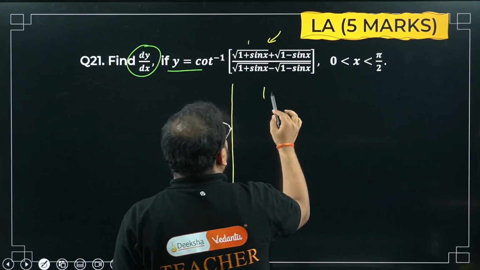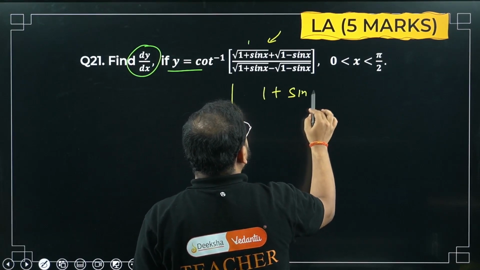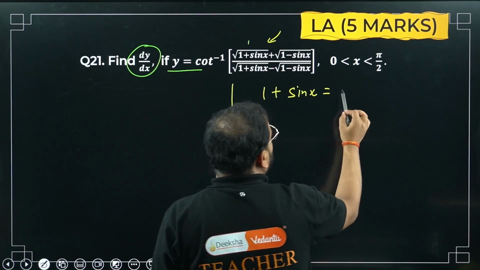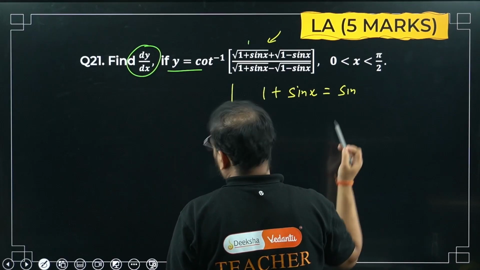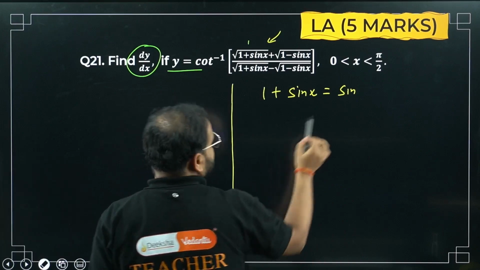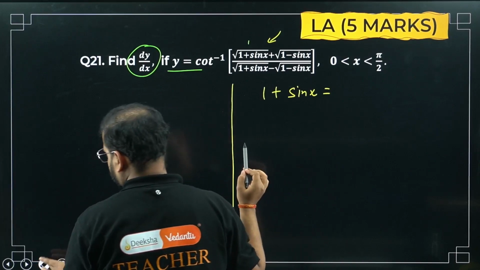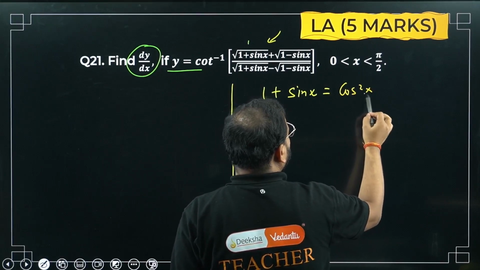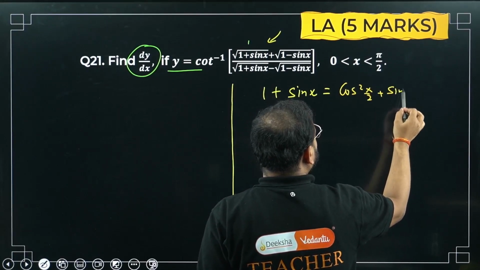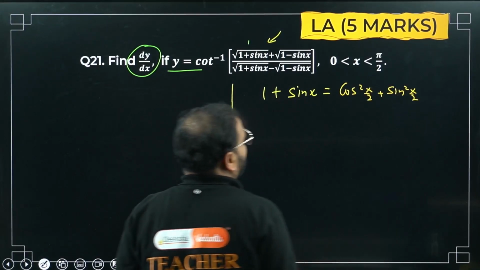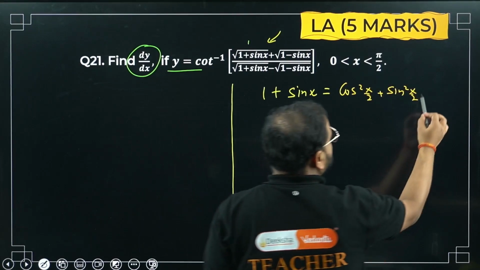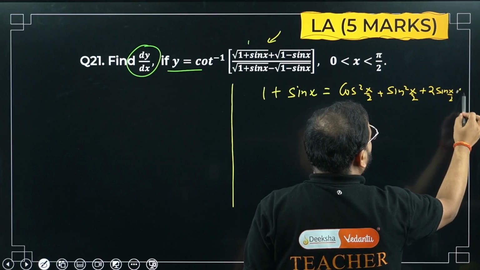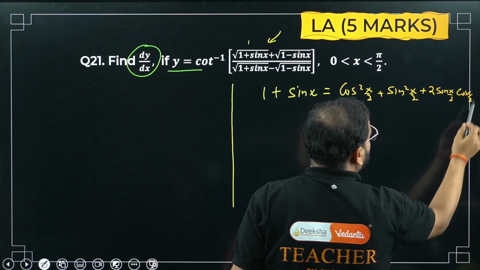What is that? The formula of this 1 plus sin x. What is this going to be? Tell me here. Sir, sin square. One second. So this: sir, cos square x by 2 plus sin square x by 2. What about sin x? Sir, plus 2 sin x by 2 and cos x by 2.